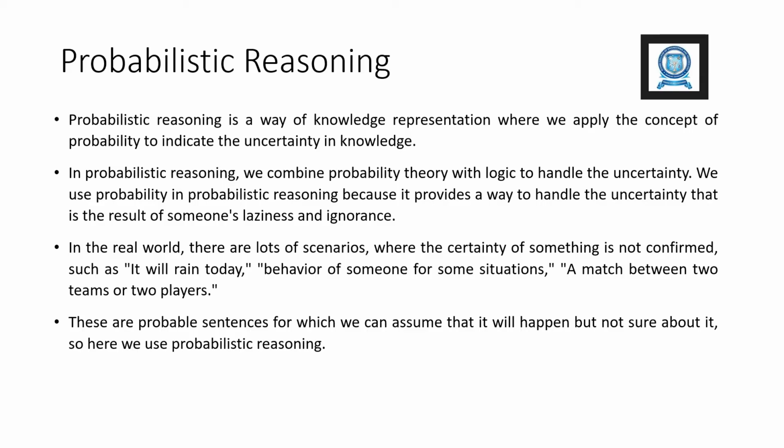In the real world, there are lots of scenarios where the certainty of something is not confirmed, such as it will rain today, the behavior of someone in some situations, or a match between two teams or two players. These are probable sentences for which we can assume that it will happen but are not sure about it. So here we use probabilistic reasoning.